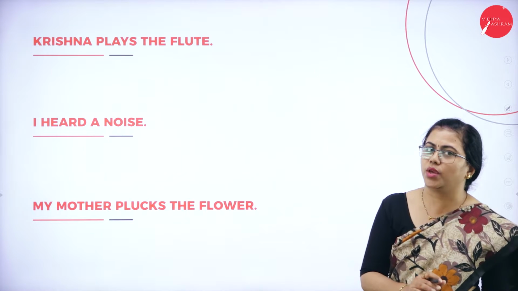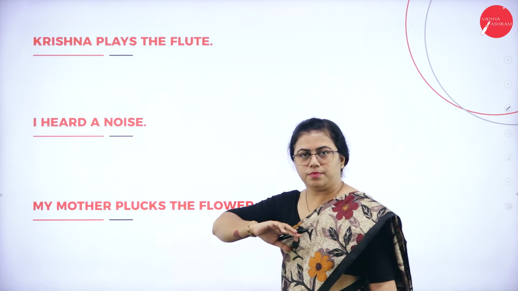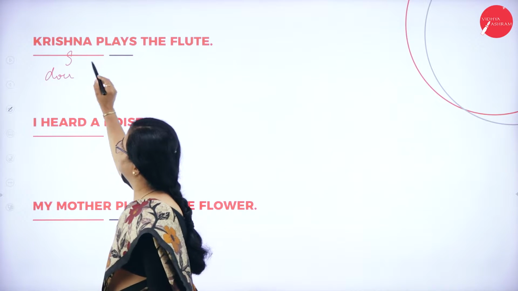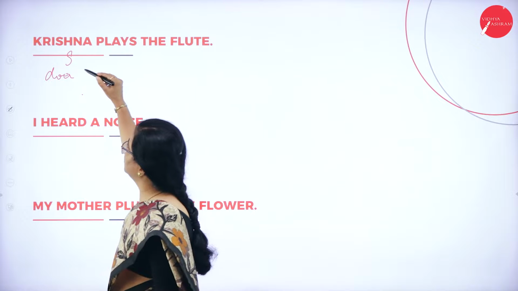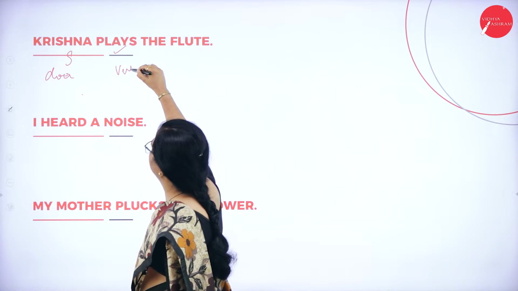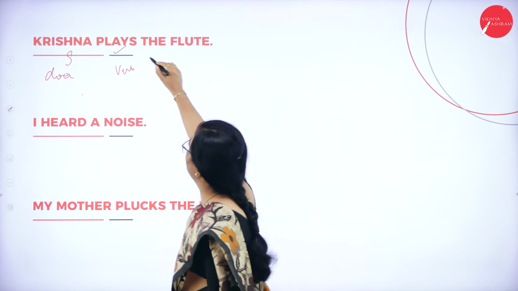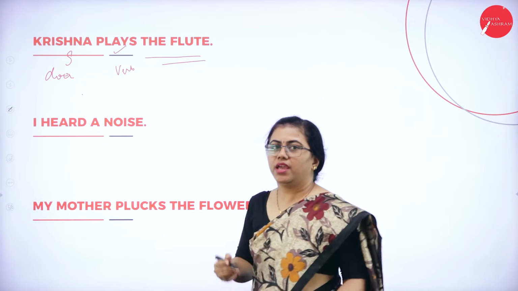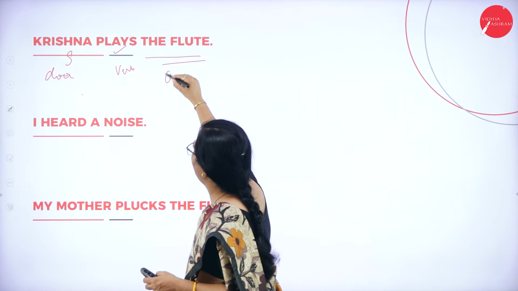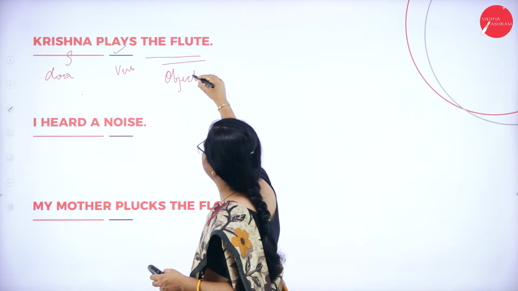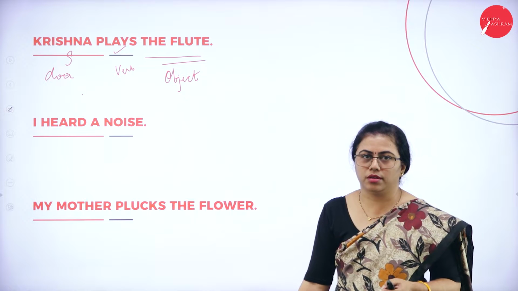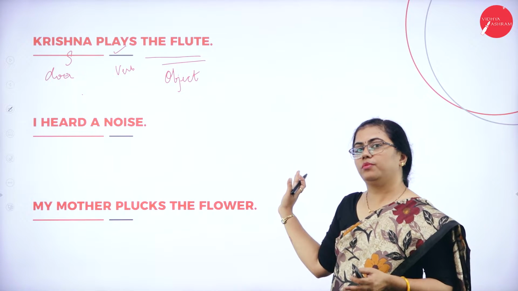In these sentences you can see: Krishna plays the flute. Krishna is the subject because he is the doer of the action. This is the verb. Then we have an object that is passing on. Krishna plays what? He plays the flute. So this is the object in the sentence. There is an action by Krishna which is done on the flute, so the action is passing on from Krishna to flute.